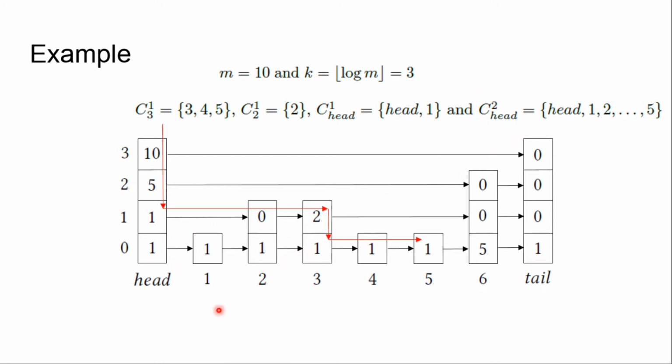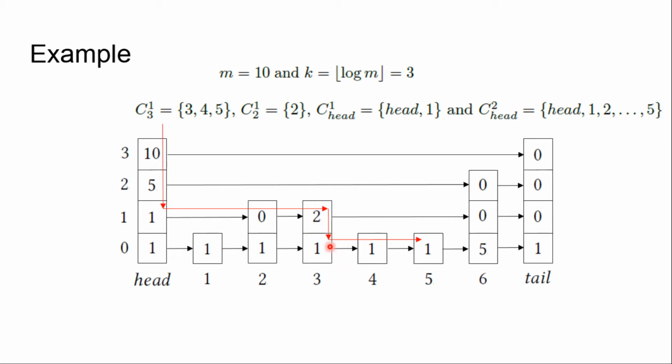What are the numbers there? The numbers on the lowest level are the number of requests per element. So for example, here for 3, the total number of requests is 1. And for 6, the total number of requests is 5. On the higher levels, we maintain the total number of requests to the subtree except for the request for the node itself.